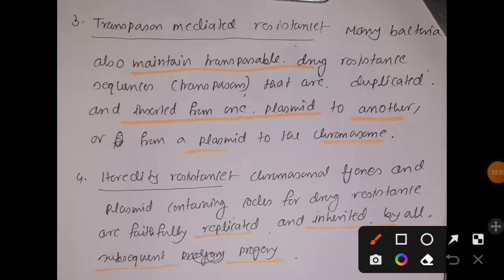Bacteria may also develop resistance due to transposomes or transposable elements. So transposable elements are what? They are jumping genes. They can be copied and inserted from one plasmid to another plasmid, or from one plasmid to another chromosome. And due to this insertion of a transposable element, bacteria may develop resistance. And this is the hereditary resistance.